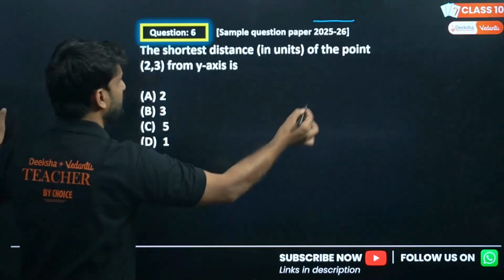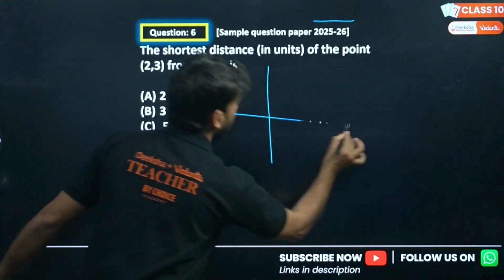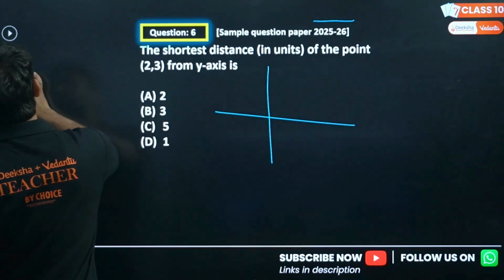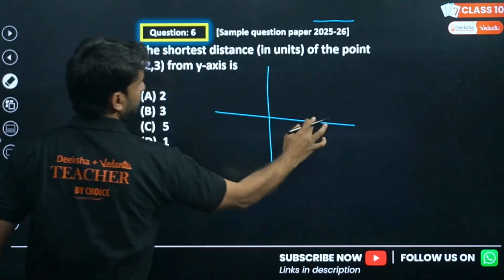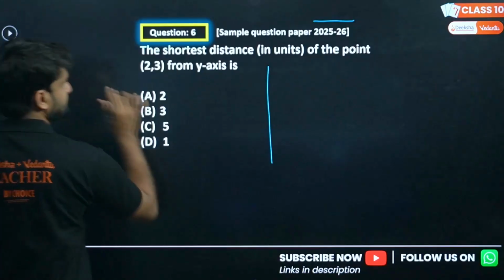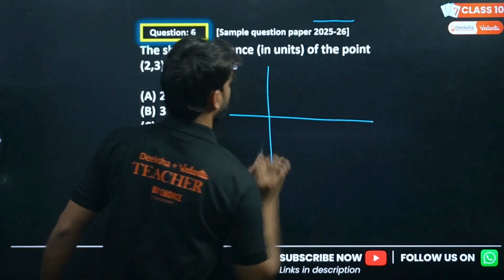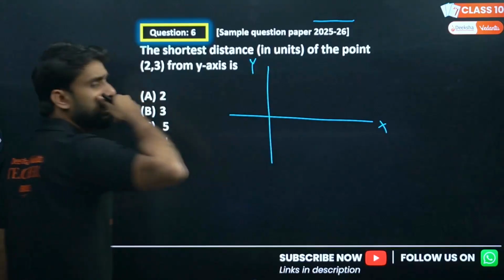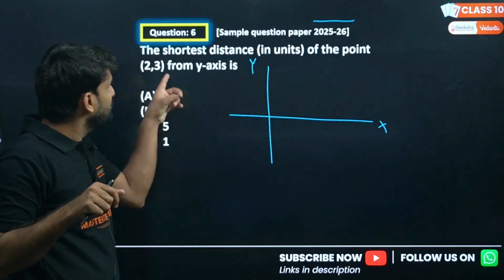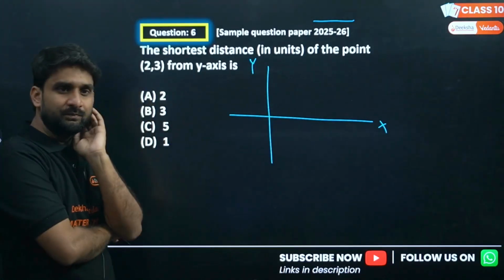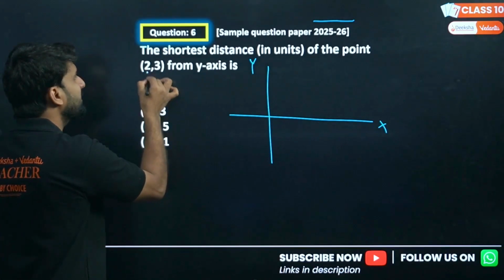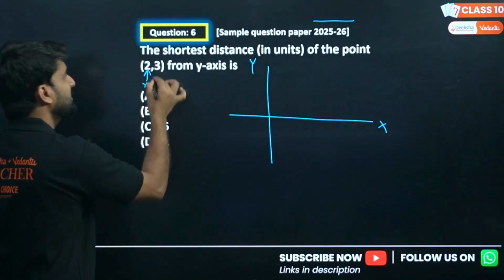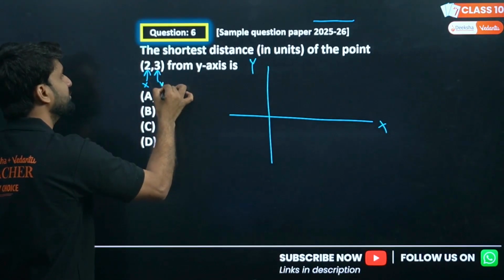So what we need to do here is just draw the x-axis and y-axis and look. This is the x-axis, this is the y-axis. So my question is, if there is a point (2, 3), in (2, 3), the 2 represents the x position and the 3 represents the y position.